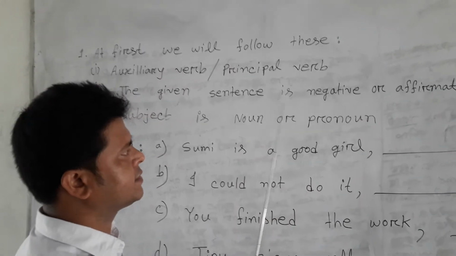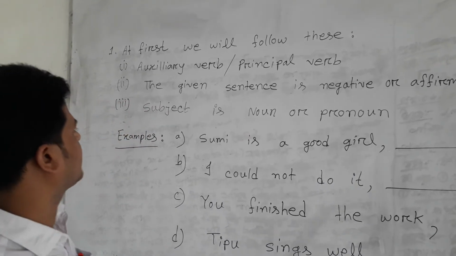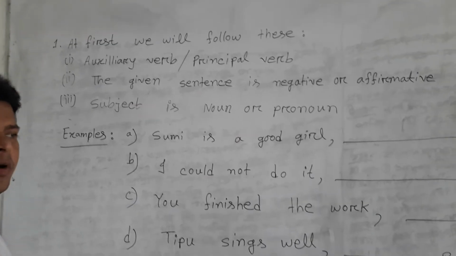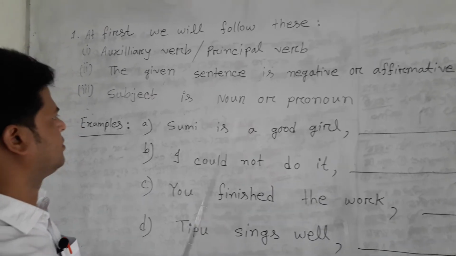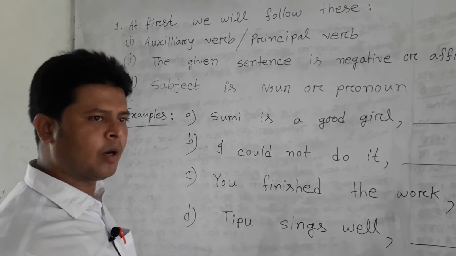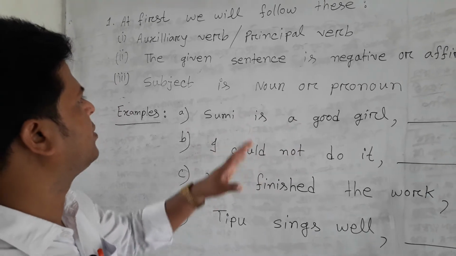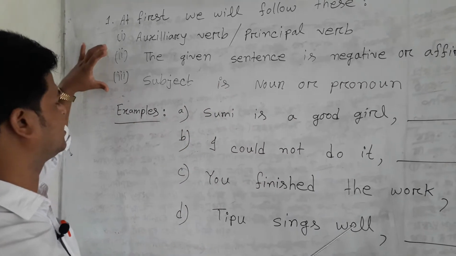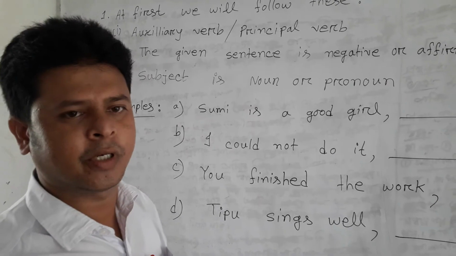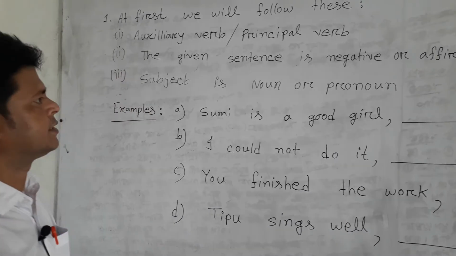Third, whether the subject is a noun or pronoun. If we remember these three simple things, we will easily make any tag question. I think all of you understand it.